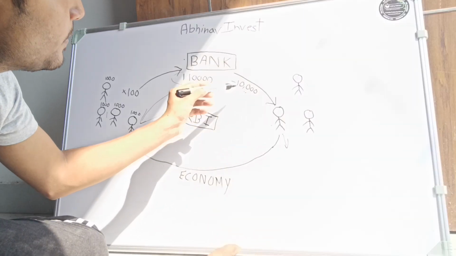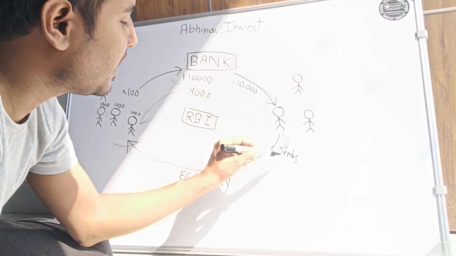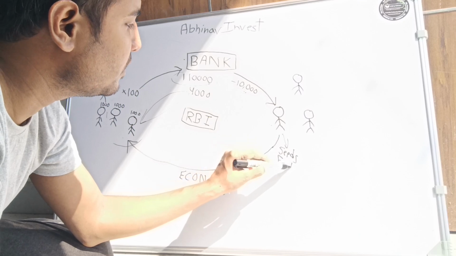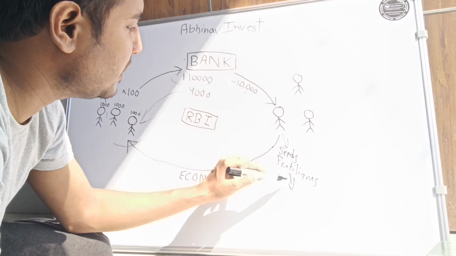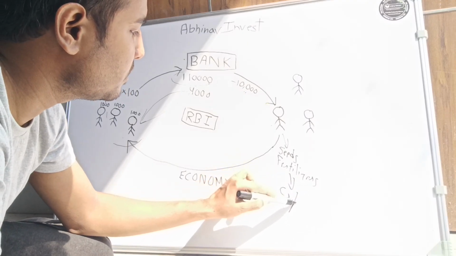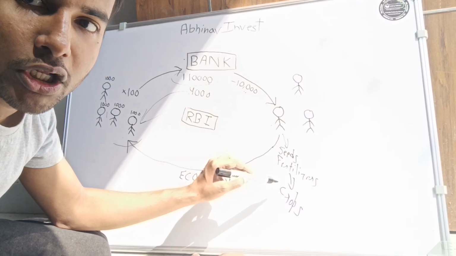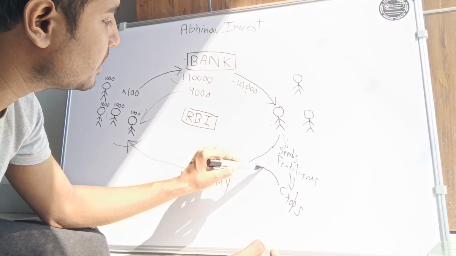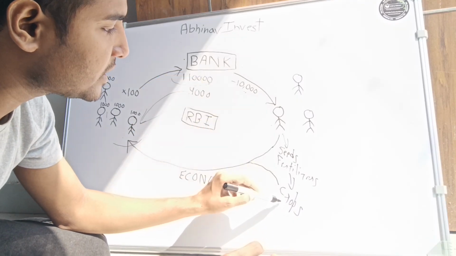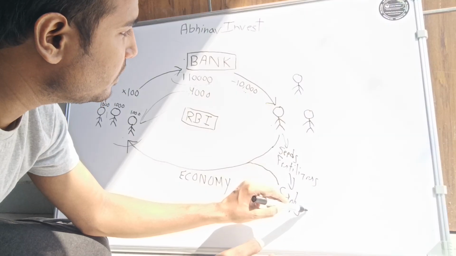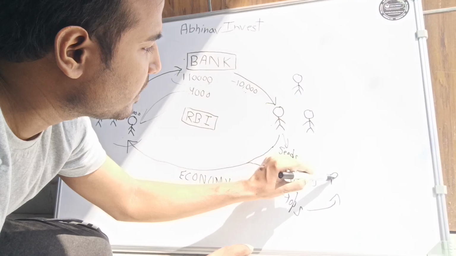Basically, when the farmer has spent this 10,000, the farmer got seeds, the farmer got fertilizers, and what will the farmer do with it? The farmer will grow crops, and those crops will also be sold in the economy, and the farmer will make a profit.